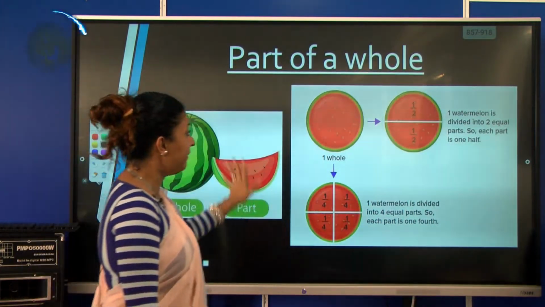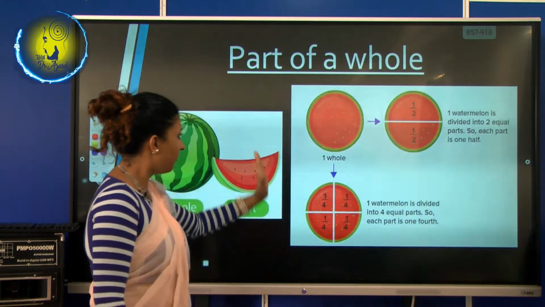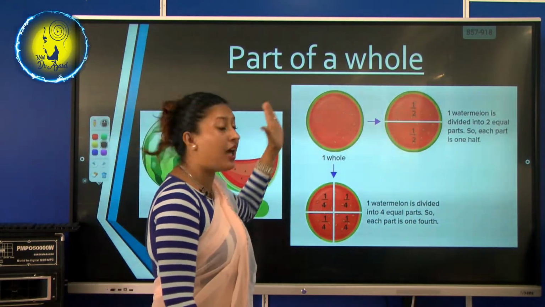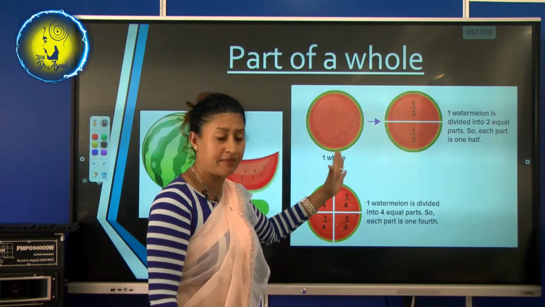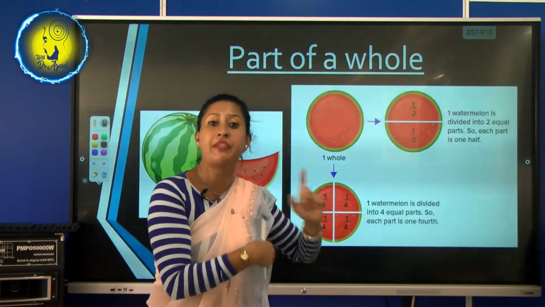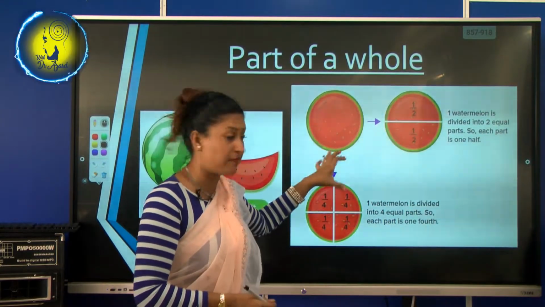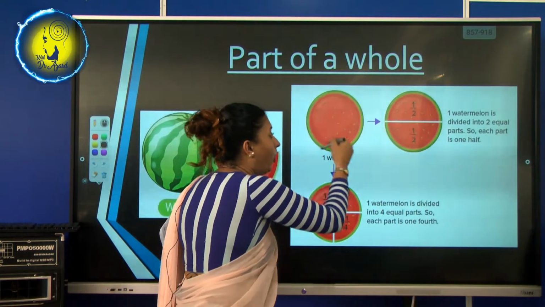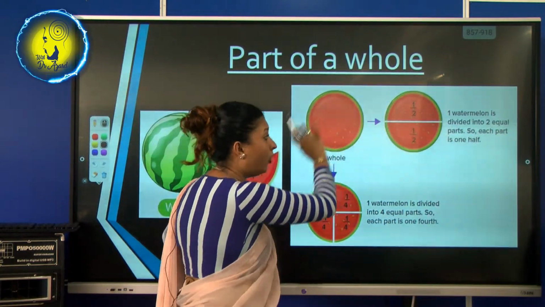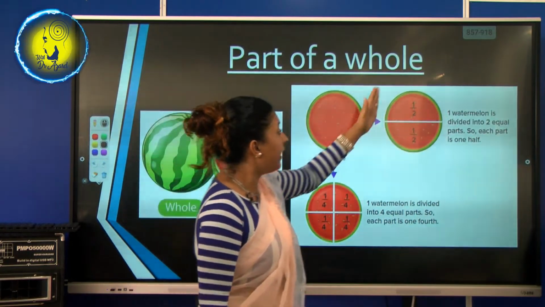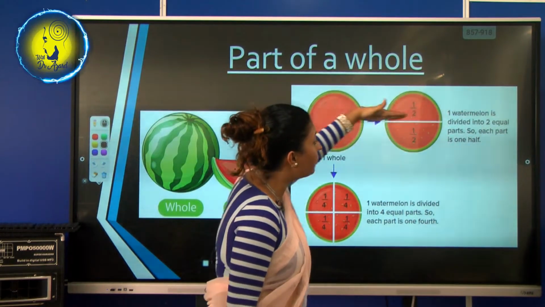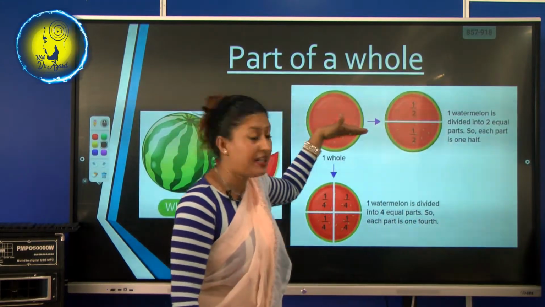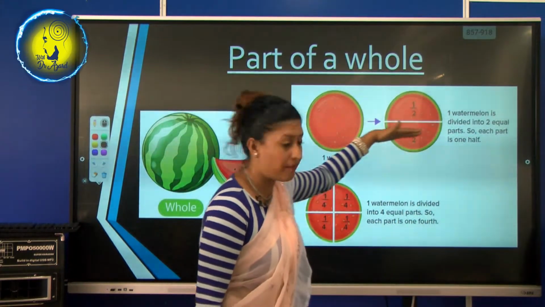Okay, and then look at this. Now every day we can't study like this, no, we have to go to the other side also, isn't it? We have to represent it in a fraction, in a diagram. So this is how it looks like. See, this is a whole now. Okay, this is a whole. Now we say, see, half. You can see now this whole is divided. This whole is cut into two parts.